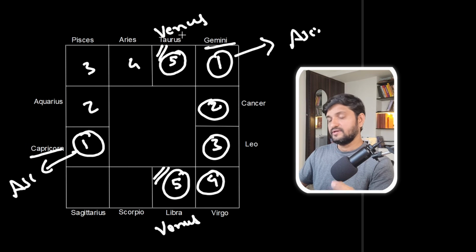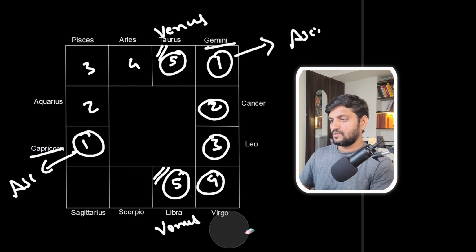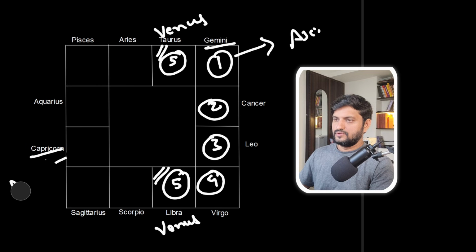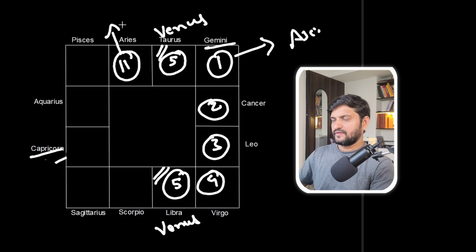The second part is Labho Bhaumena Samstite. Labho, as in the 11th house, is the house of gains. So which is the 11th house for Gemini? For Gemini, the 11th house is, let me erase this. Let's first concentrate on the Gemini first. Okay. So the 11th house is Aries.